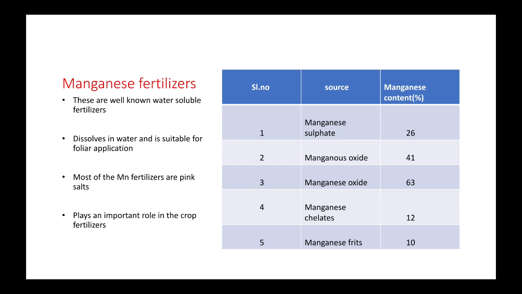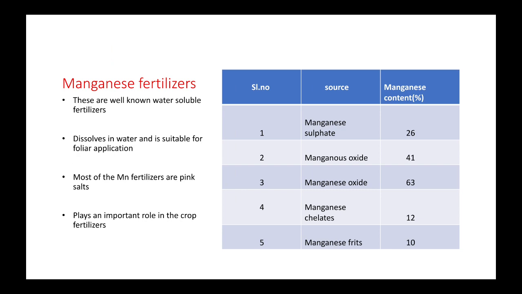The first one is manganese sulfate. Second one is manganese oxide. Third one is manganese oxide. Fourth one is manganese chelates. And fifth one is manganese frits. In manganese sulfate, 26% of manganese is present.